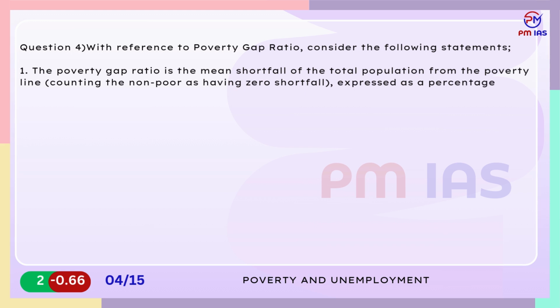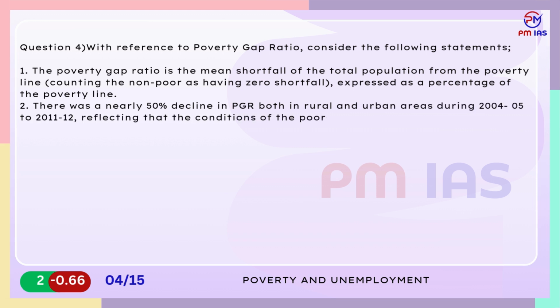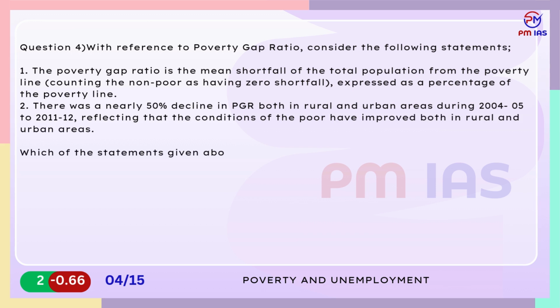There was a nearly 50% decline in PGR both in rural and urban areas during 2004-5 to 2011-12, reflecting that the conditions of the poor have improved both in rural and urban areas. Which of the statements given above are correct? A. 1 only. B. 2 only. C. Both 1 and 2. D. Neither 1 nor 2.